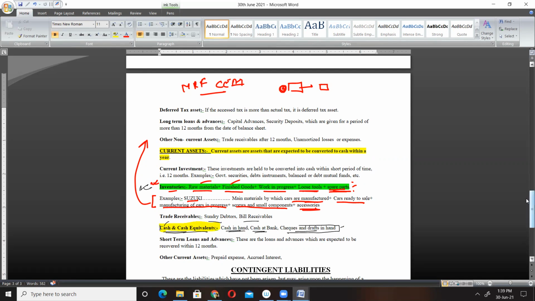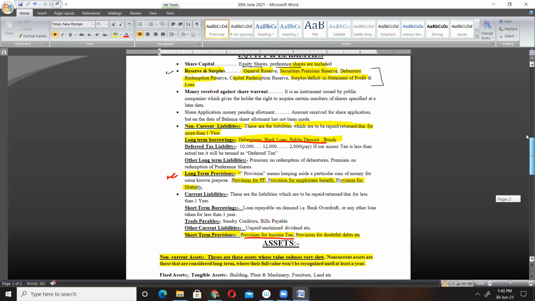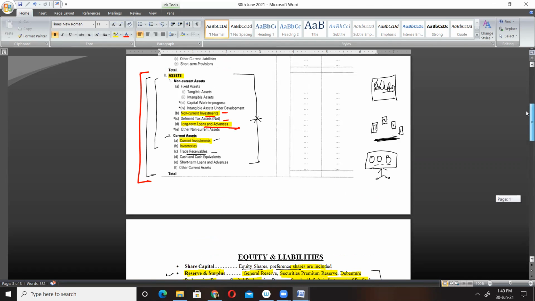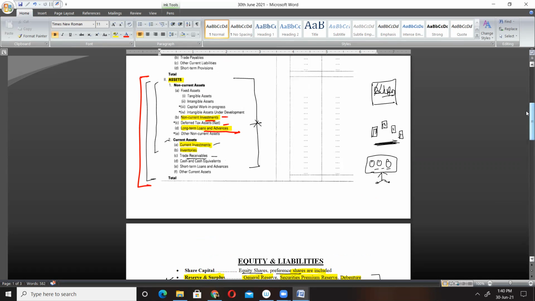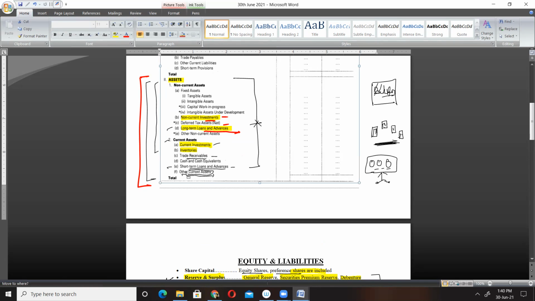All right, now just go through the remaining parts. Short-term loans and advances. You have long-term loans and advances in our non-current assets, and here you have short-term loans and advances. If the company has granted some short-term loans or advances to other parties, it will be considered as our short-term loans and advances. And lastly, we have other current assets. Assets which don't appear in any of the above asset categories will be classified as our other current assets.